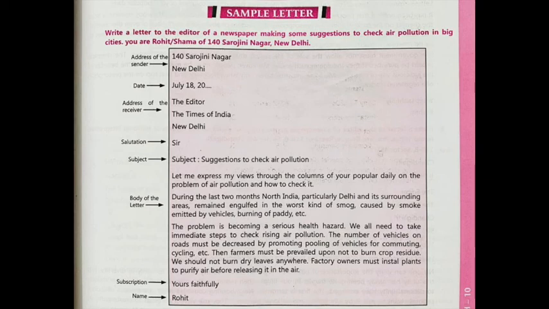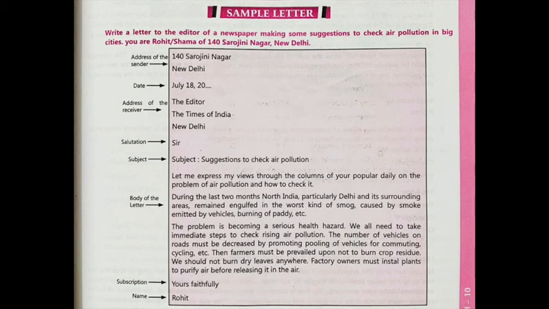Complaint letter, here you have to write a complaining letter to any renowned company, or you purchased a good from any company or any shop, and that particular good or gadget is not working well. So here you are writing a complaint letter, and then it's the inquiry letter.